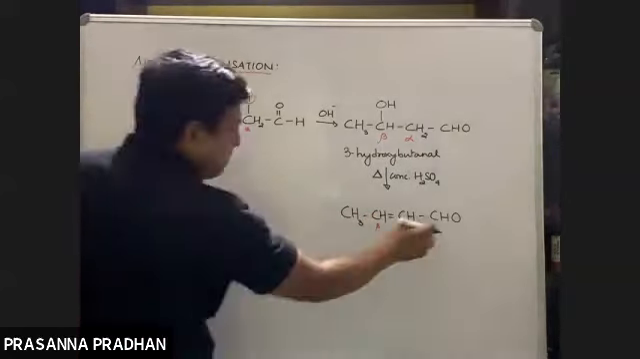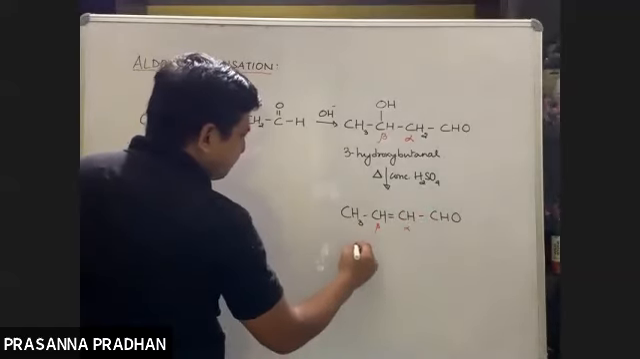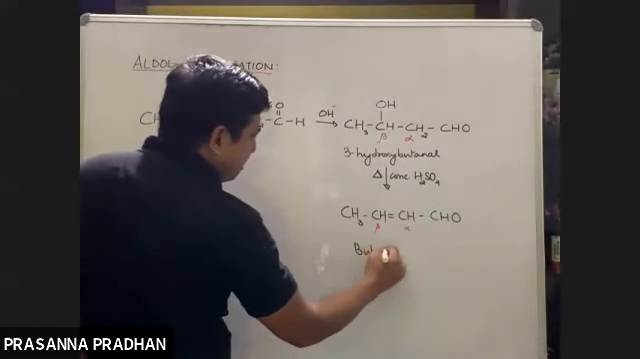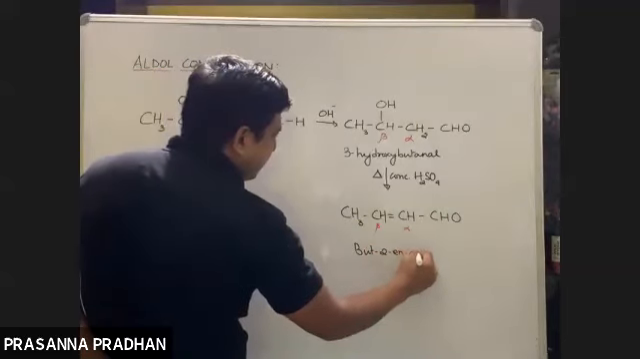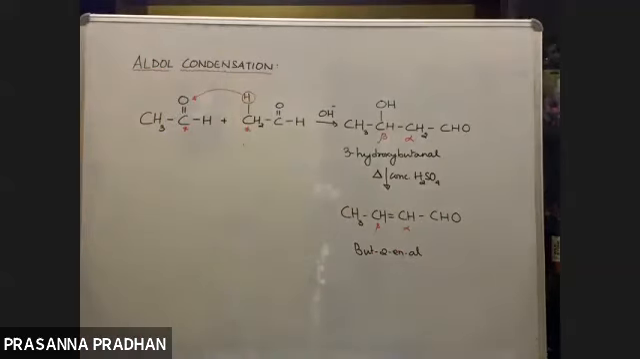What is the name of this compound? 1, 2, 3, 4. So but-2-enal.